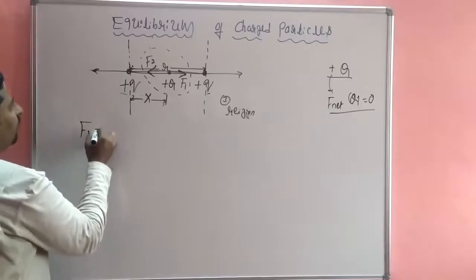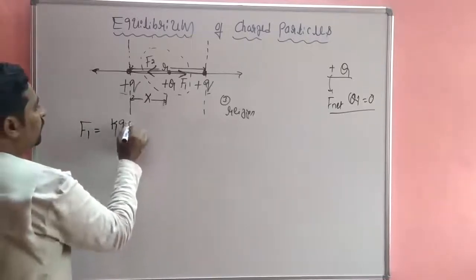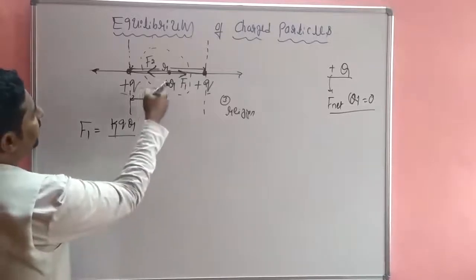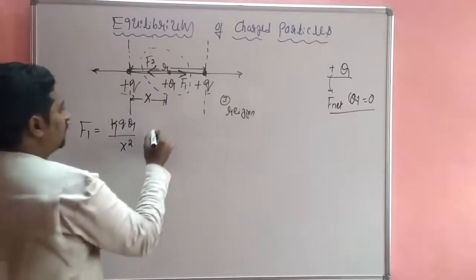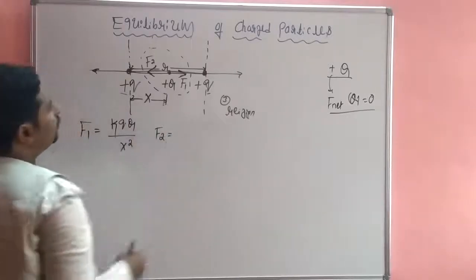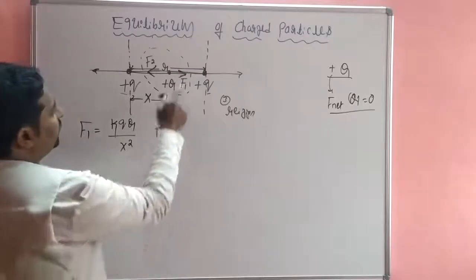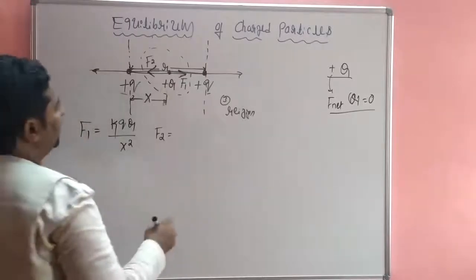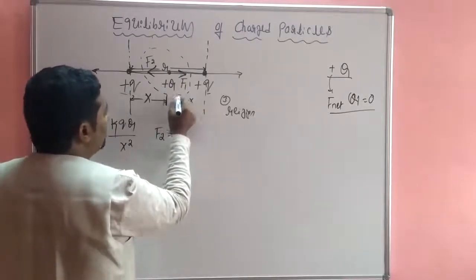Because F1 is equal to KQq divided by the distance x squared, and F2 is equal to KQq divided by the distance (r minus x) squared.